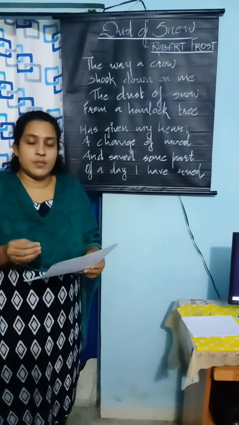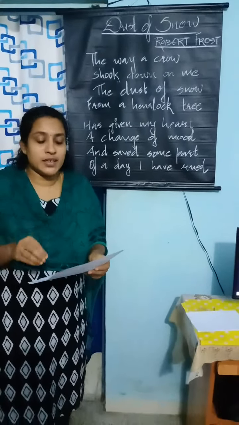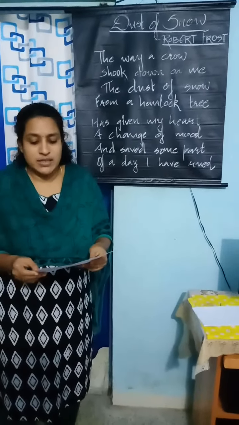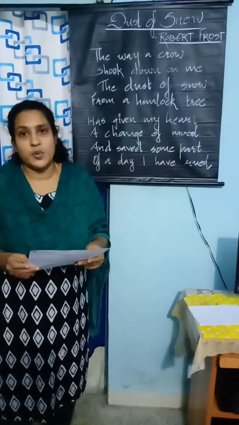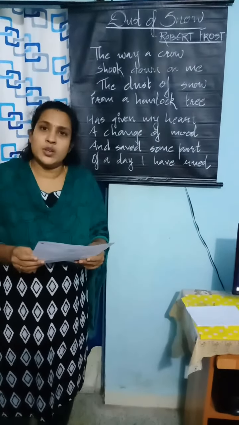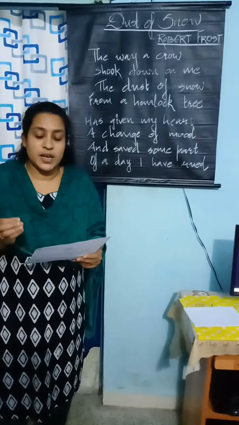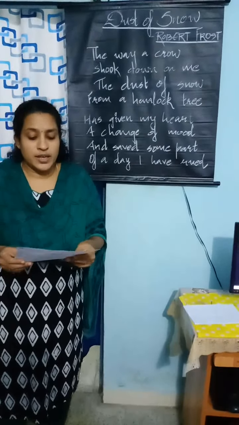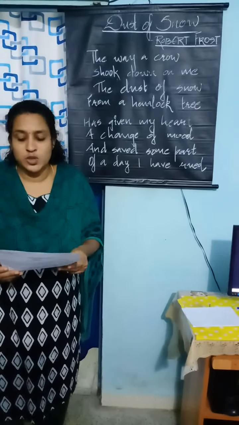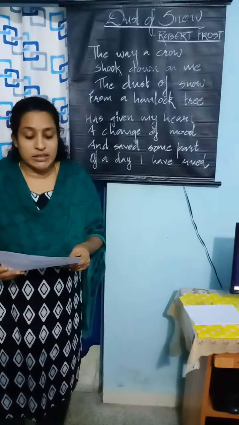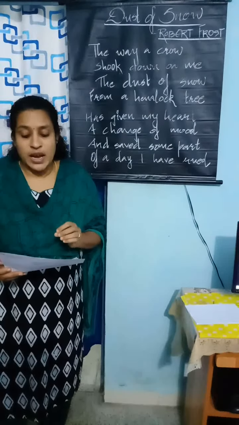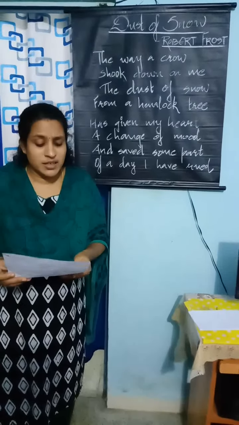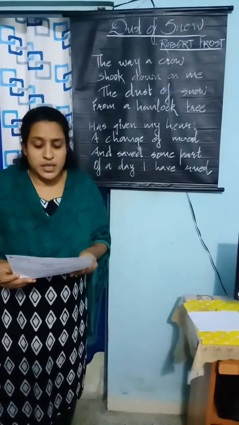If we go through the questions given in the thinking about the poem, the first question is, what is a dust of snow? What does the poet say has changed his mood? How has the poet's mood changed? You know that a dust of snow means small particles of snow. The dust of snow changed the poet's mood. The poet's mood changed from that of dismay to joy. He was holding the day in regret when this dust of snow fell on him, and this simple little thing brought him some joy.